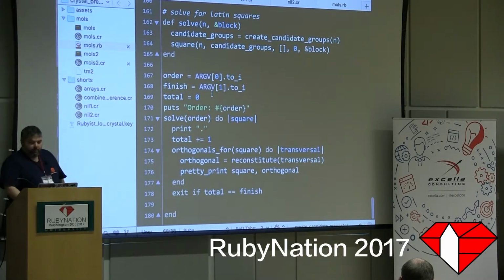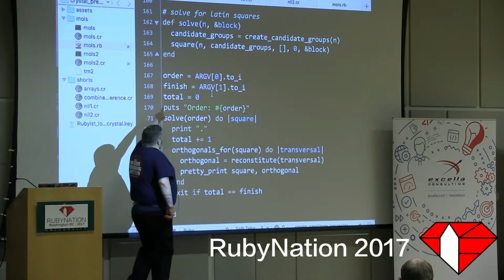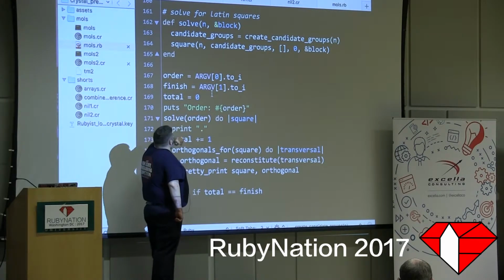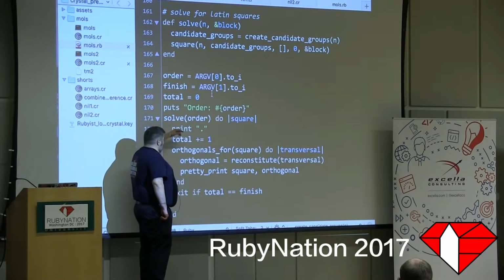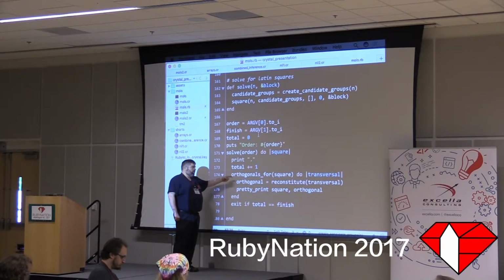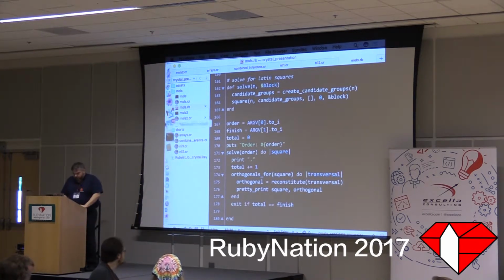And then this is the meat of where the algorithm starts. We grab the order we're searching for, the first command line argument, the second for the finish, the total number we found so far, and we start solving. Right? So we solve, and then every square that solve finds, we call this code. So for every square, we yield and search for all the orthogonals for that square. If it's orthogonal, we reconstitute it for display and then pretty print it. That's understandable, right? Let's watch it in action.